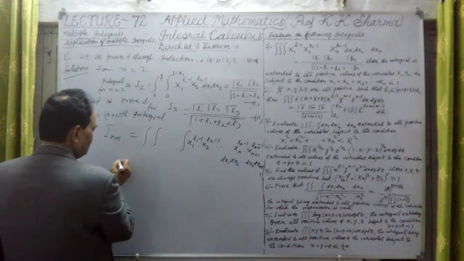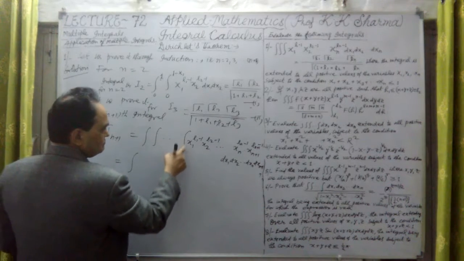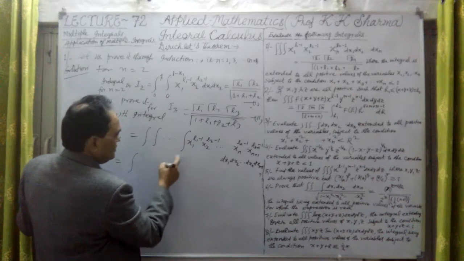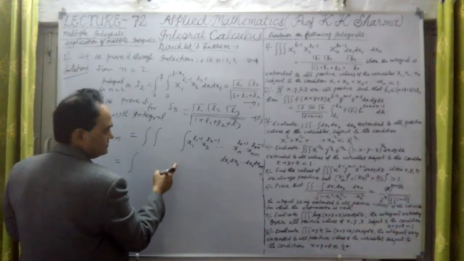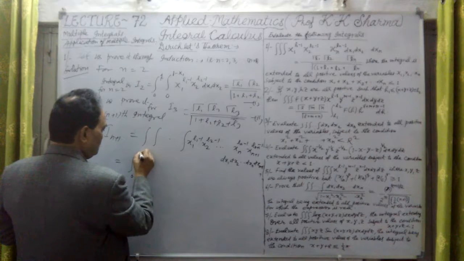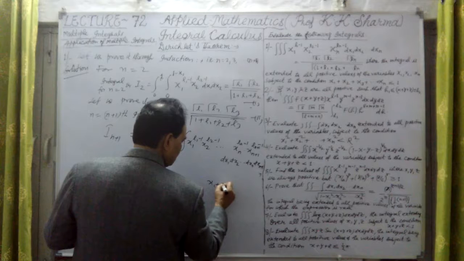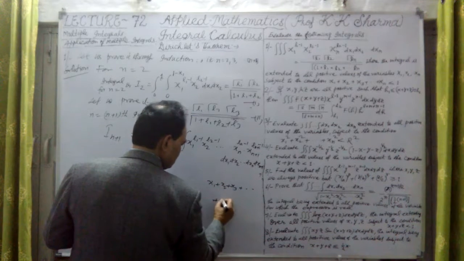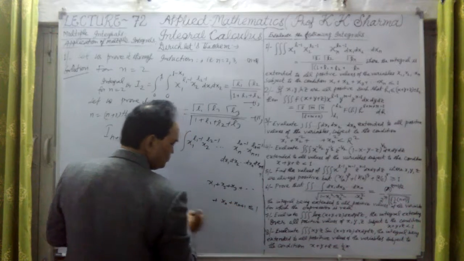Now how can this be written? This is 0 to 1 only, and in between we can write all these integrals, and then only dx1 we can write here 0 to 1, because x1 plus x2 plus x3 and so on plus xn plus xn plus 1 is also equal to 1.